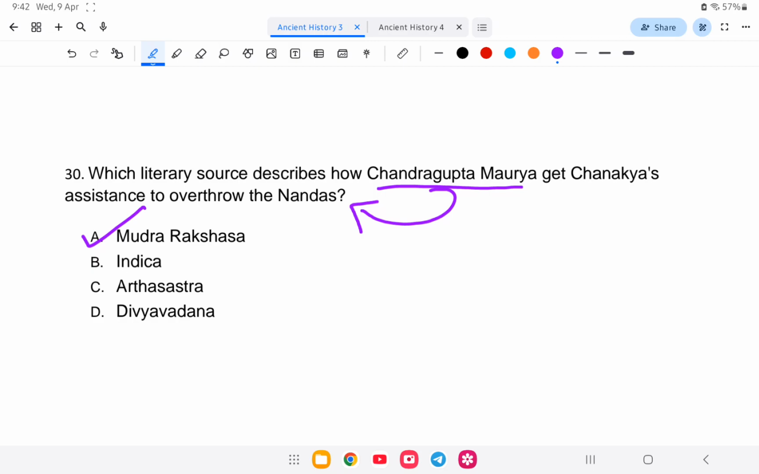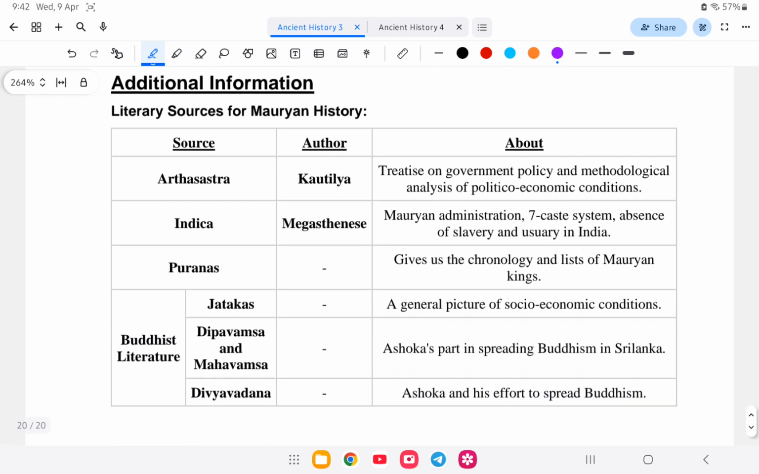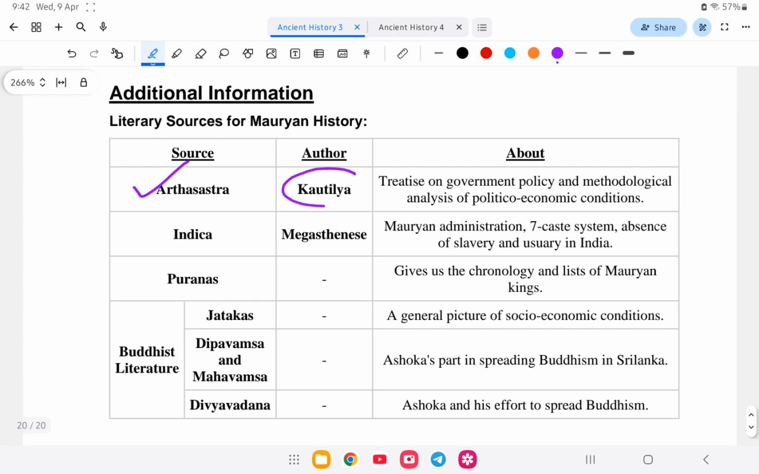Let us study in detail about the 4 books. So Mudra Rakshasa to kun ba likhise bile to Vishakhadatta ba likhise. Aru kina Chandragupta Maurya tai idu Mauryan dynasty to establish idu likhina ase. And alag udu book kande ki likhina ase, let us study about Arthashastra. Kun ba likhise, Kautilya likhise. Aru idu usually history book nishane, but idu politics, governance or administration la book nishane. It is a treatise on common policy and methodological analysis of political administrative condition.